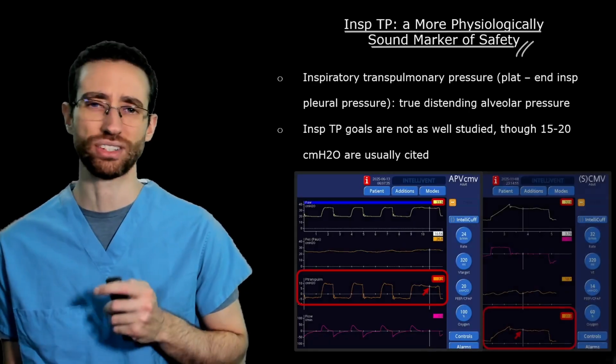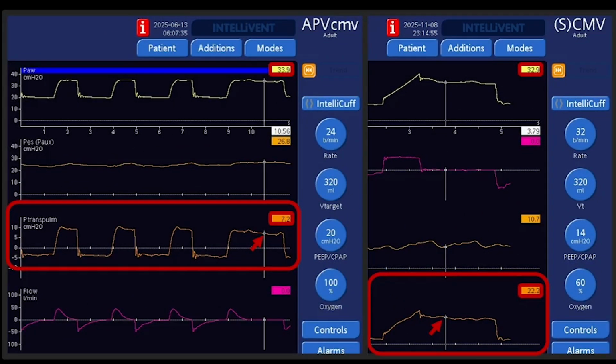With this in mind, looking at these two cases, while we may be comfortable with the high plateau of 34 in the patient on your left that has an inspiratory transpulmonary pressure of 7, we would not be comfortable in the patient on your right who had a similar plateau but an end inspiratory transpulmonary pressure of 22. This distinction is important because it may change management. For example, on your left, we thought we had to increase our PEEP further, and we were now comfortable to do so despite the high plateau pressure. On the patient on the right, we thought her PEEP was optimal, so the best next step in this case was to actually decrease tidal volumes since the transpulmonary plateau was so high.